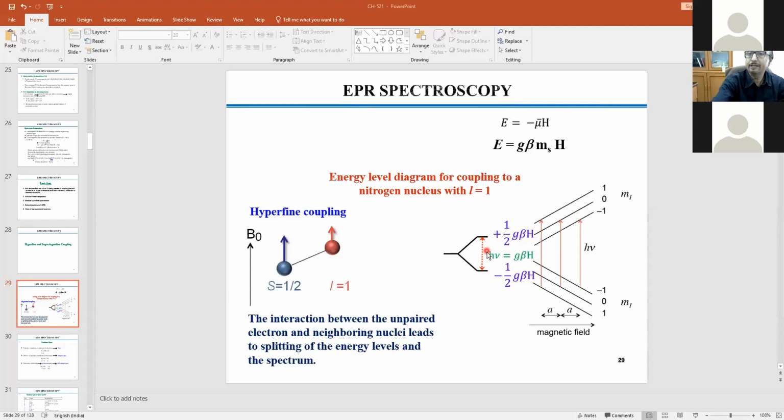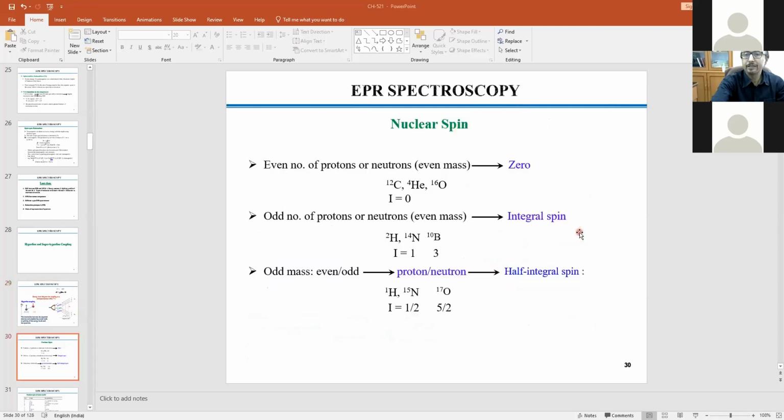On the other hand, if you consider the nuclear-based transitions, then delta mI should be 0. So that means transition will take place from 1 to 1, 0 to 0, and minus 1 to minus 1. Right?